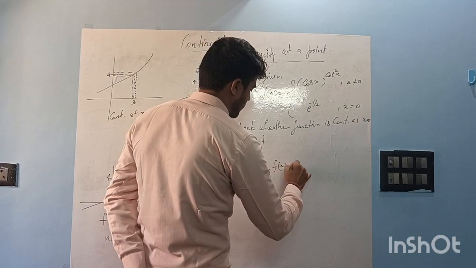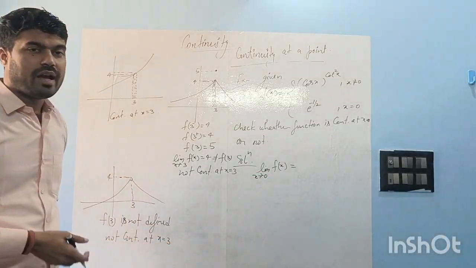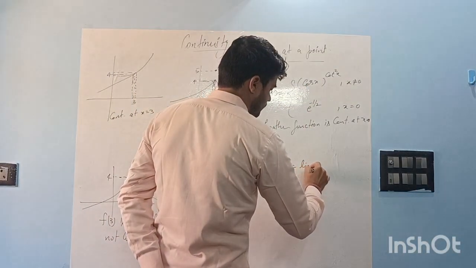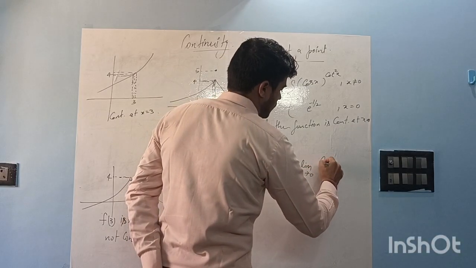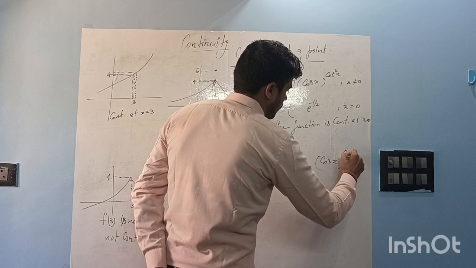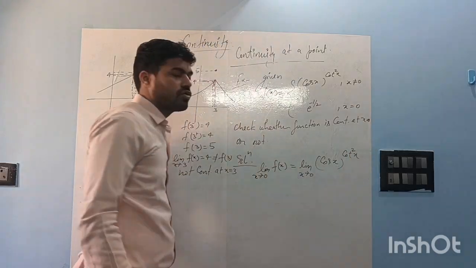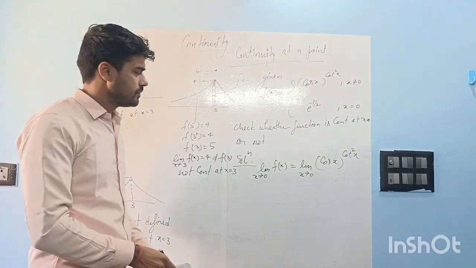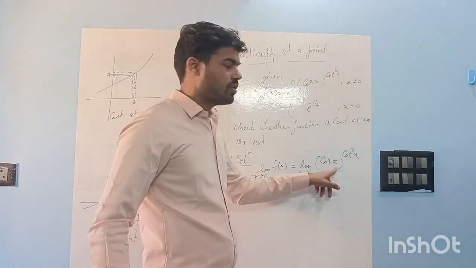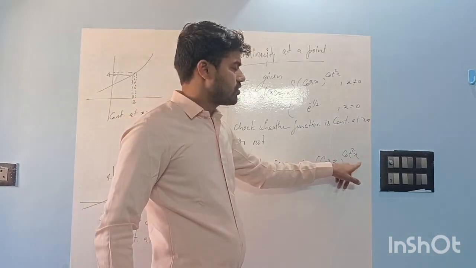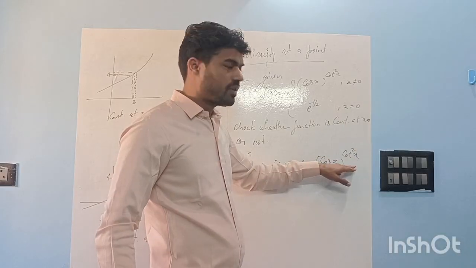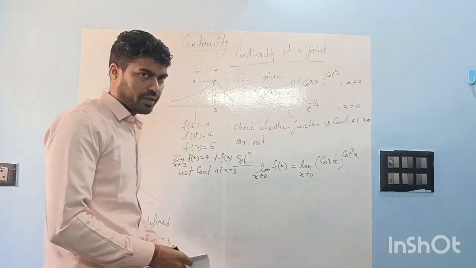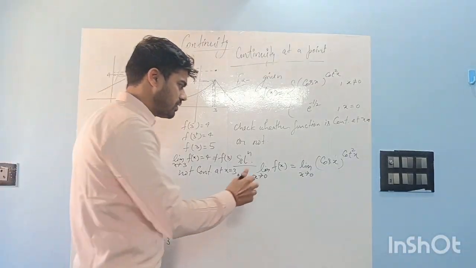Limit x tends to 0 of f of x. Obviously, when x tends to 0, x is not exactly 0, so we'll use this definition of the function. First of all, we will check if any indeterminate form is forming or not. Put 0 here: cos 0 is 1 and cot 0 is the reciprocal of tan 0, meaning infinity. So we are getting a 1 to the power infinity form here. Solving that form is not a difficult task.